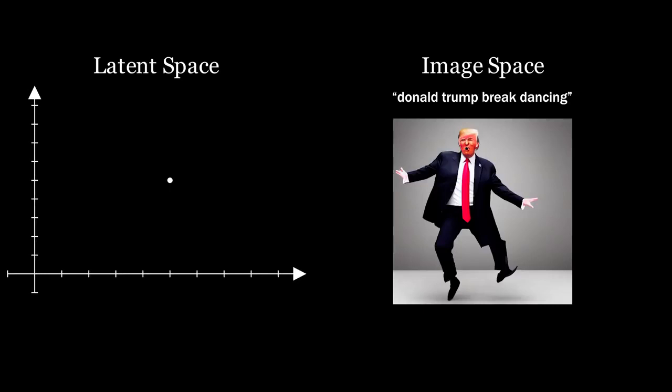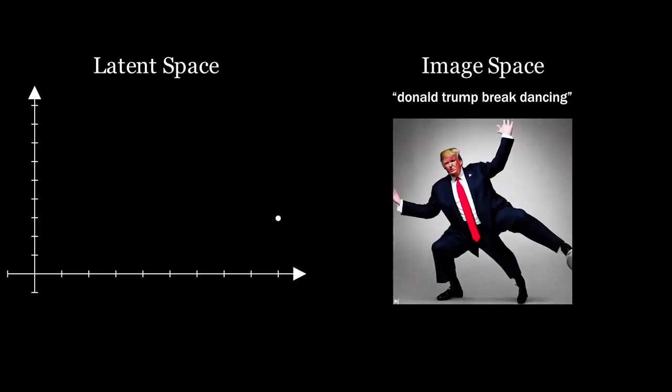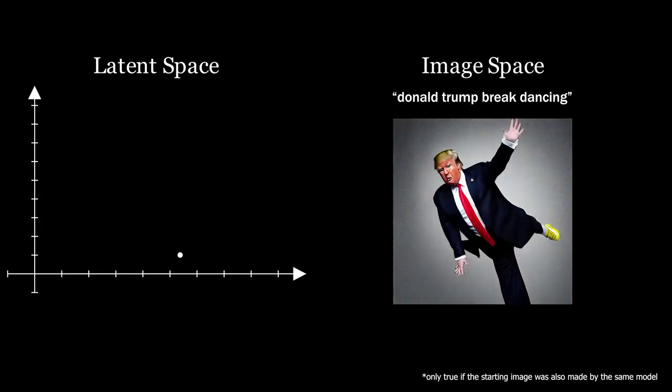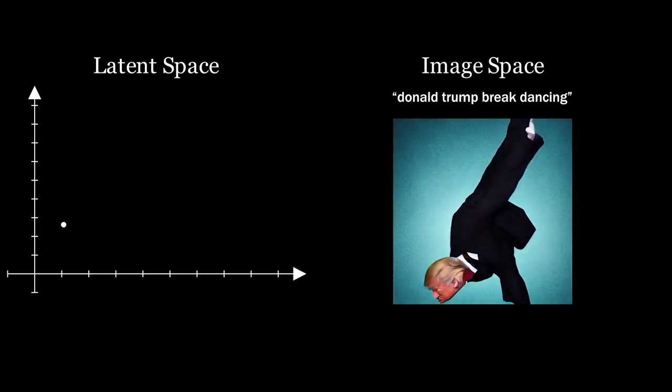You can think of the latent vector as the coordinates on a map that point to a corresponding image, and you can slowly change the image by moving about the latent space. This is how variations are generated. They are nearby points in latent space. Latent space literally maps to image space.